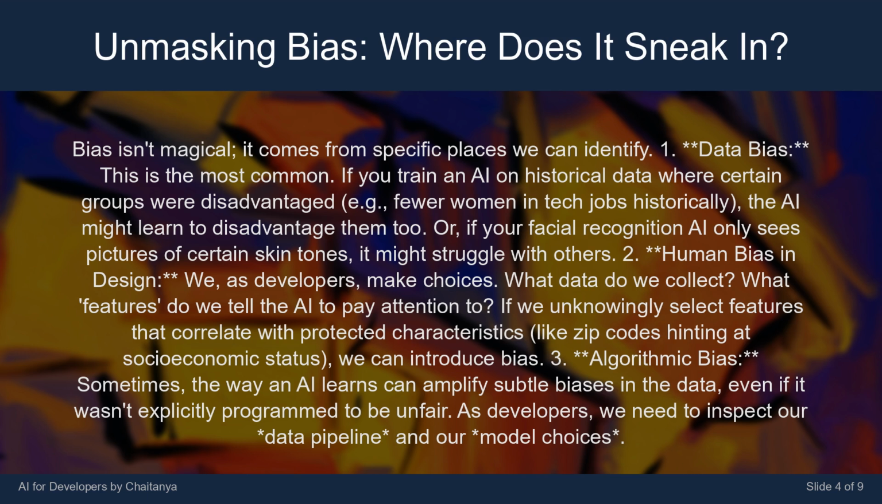2. Human bias in design. We, as developers, make choices. What data do we collect? What features do we tell the AI to pay attention to? If we unknowingly select features that correlate with protected characteristics, like zip codes hinting at socioeconomic status, we can introduce bias.